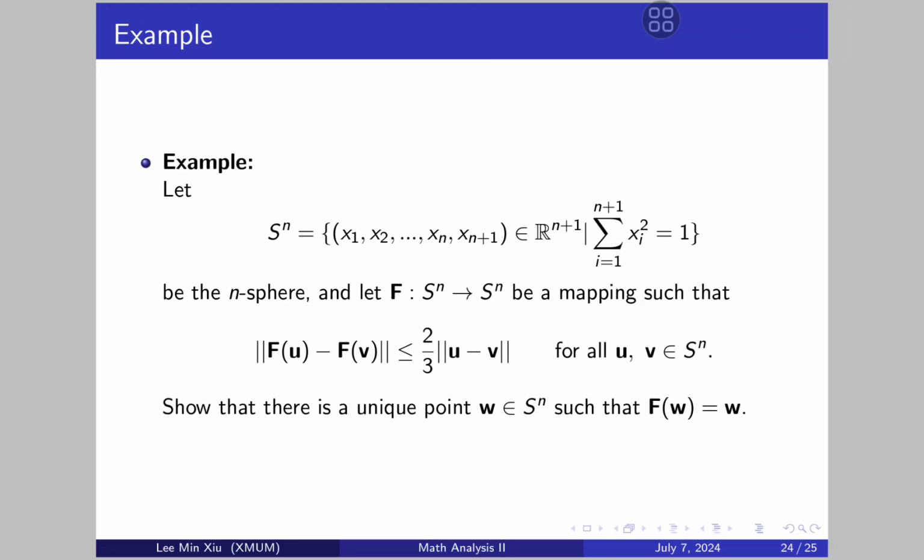So here's the example. Let Sn be the n-sphere, and f a mapping from Sn to Sn, such that it satisfies this inequality, and we are to show that there is a unique fixed point w in Sn, such that f(w) equals w. So basically this is saying to show that it has a fixed point, right?